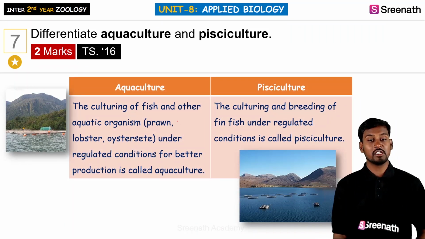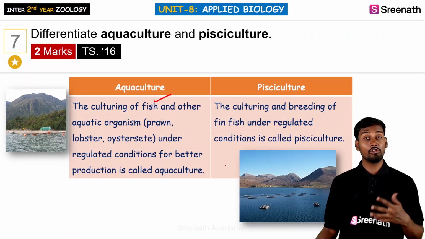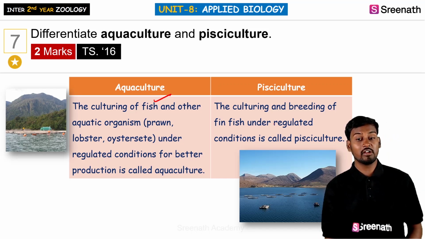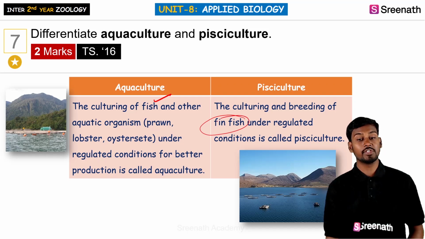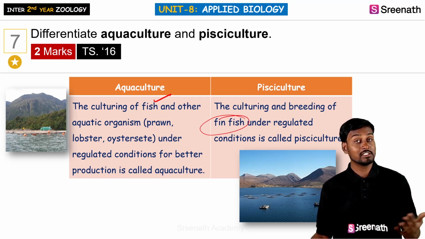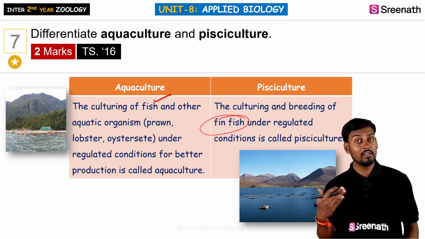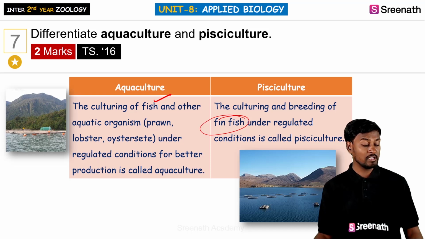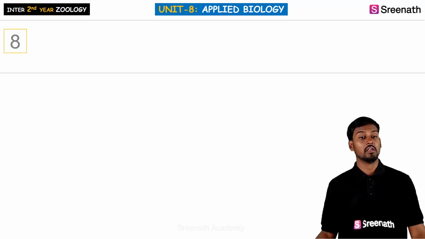Aquaculture is the culturing of fishes and aquatic organisms, whereas pisciculture is exclusively the culturing and breeding of fin fishes. Aquaculture includes all the aquatic animals, whereas fin fishes, especially cartilaginous related fishes, if cultured, we call it pisciculture.